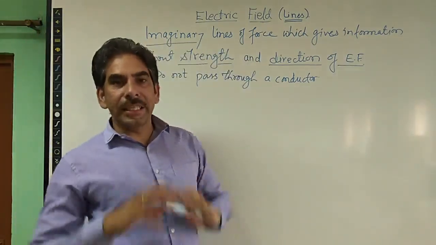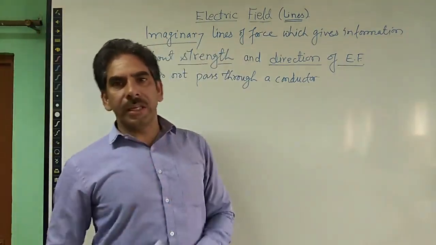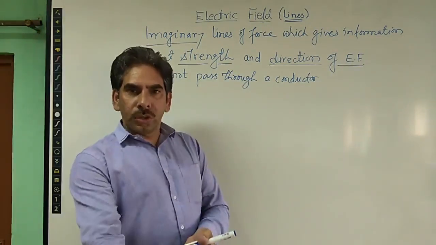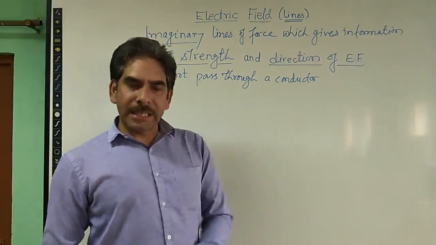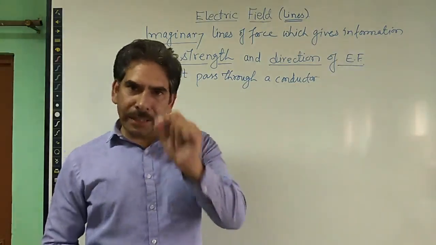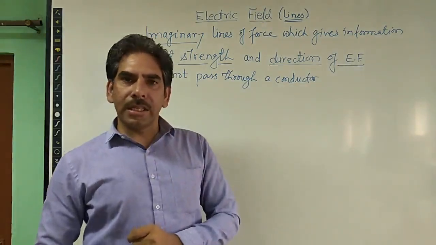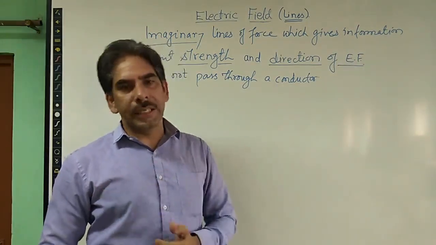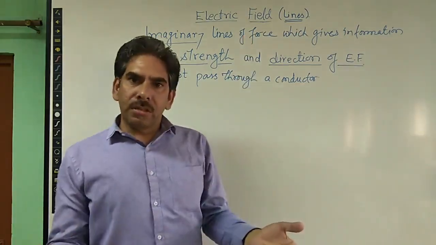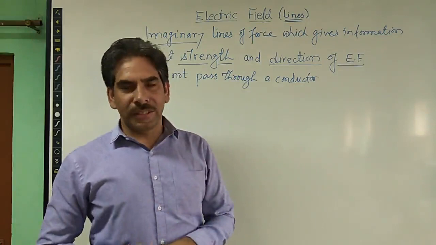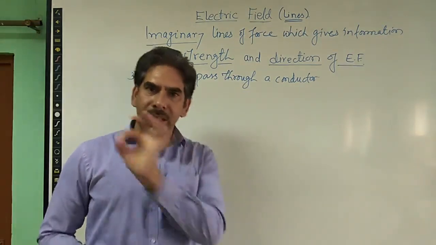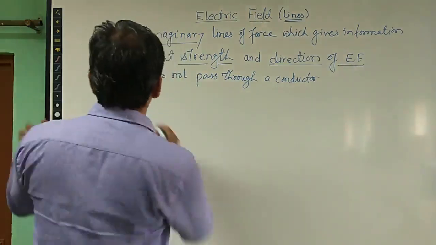So we can say that inside there are no field lines, because electric field lines cannot go through the conductor. So electric field lines inside the conductor are zero. And if there are no field lines inside the conductor, then the electric field which they represent is also absent inside the conductor. So inside the conductor, electric field lines, and hence the electric field, is zero. This is the third property.